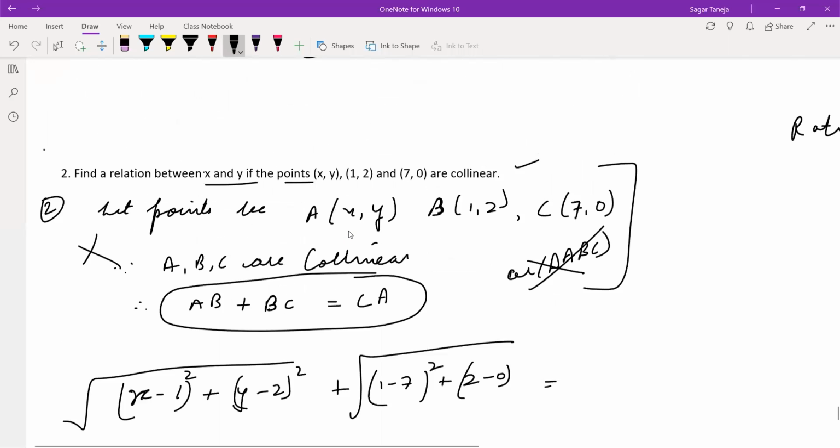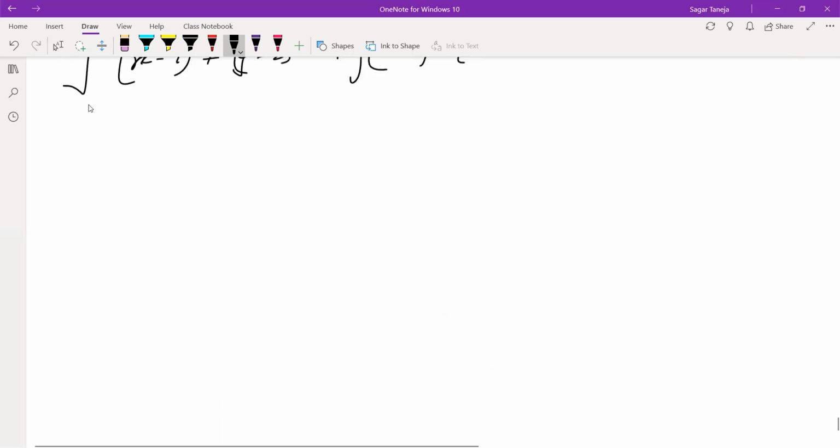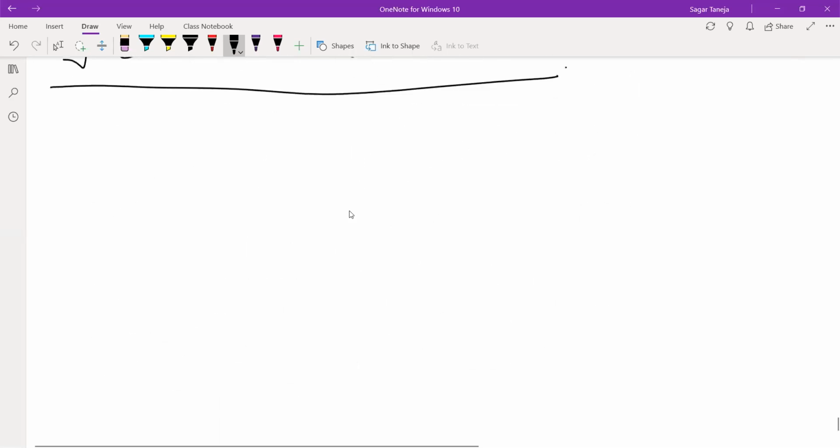So leaving this question, as it is based on area of triangle, this can't come in your exam. Next: find the center of a circle passing through the points. This you can do. Third and fourth you can do based on the distance and section formula.